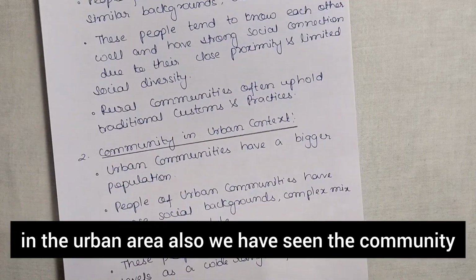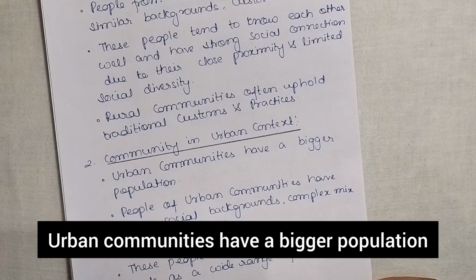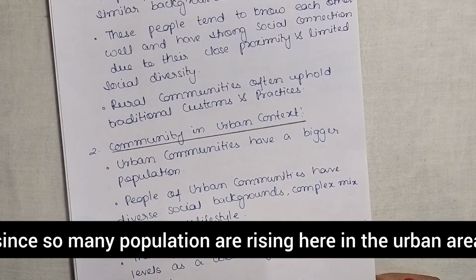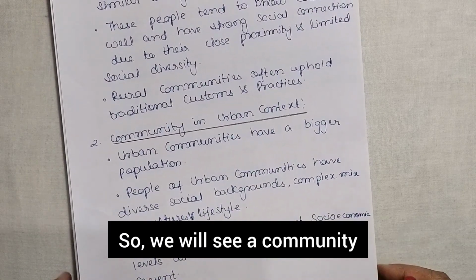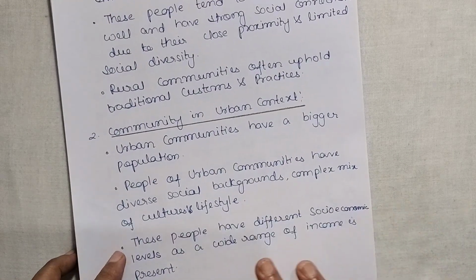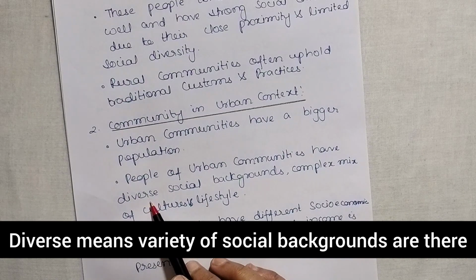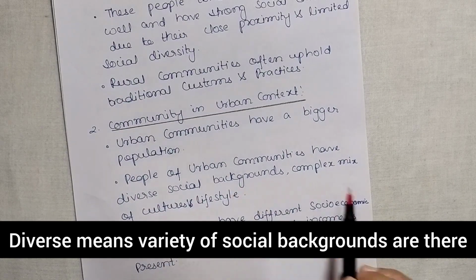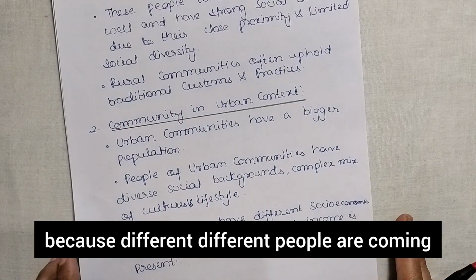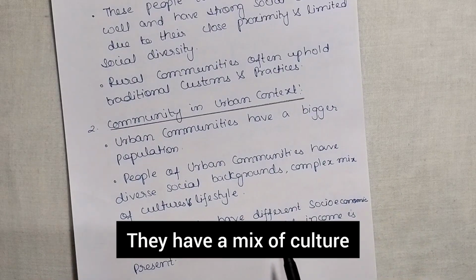Now in the urban area also we have seen the community. Urban communities have a bigger population. Since so many people are rising here in the urban area, we will see a community, but the community has a bigger population. So many families are there. People of urban communities have diverse social backgrounds. Diverse means a variety of social backgrounds are there because different people are coming and living here, so they have different backgrounds. They have a mix of culture and lifestyles.